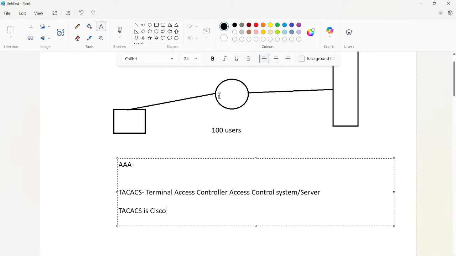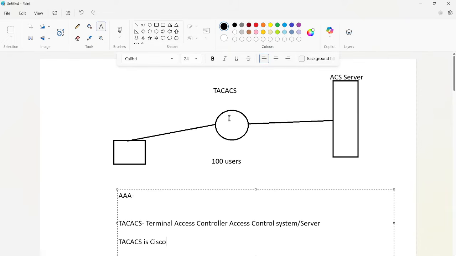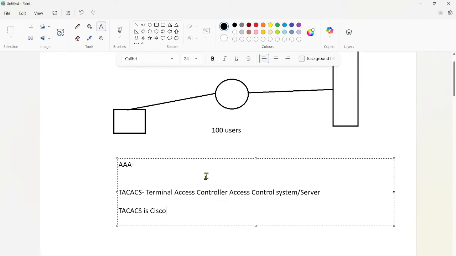If you want to use TACACS+, you must have Cisco devices, as it was developed by Cisco only. You use it between Cisco devices and Cisco ACS servers.